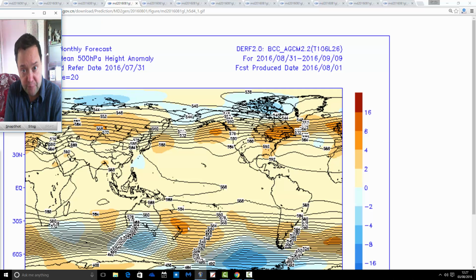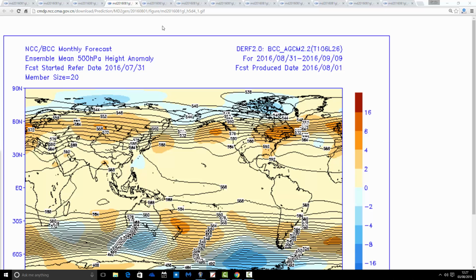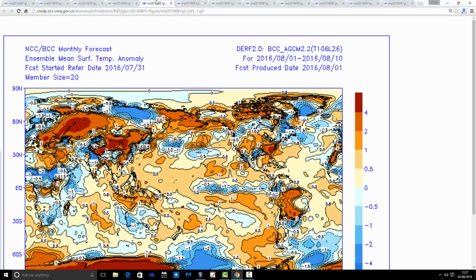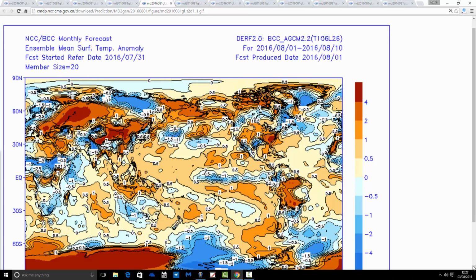But those first days of September very often are warm and dry, and that is a classic situation that the Beijing Climate Centre is going for there. Of course, it doesn't necessarily mean it'll be right, because some years we deviate. We don't always get the dry and warm start to September, but more often than not, that does happen.